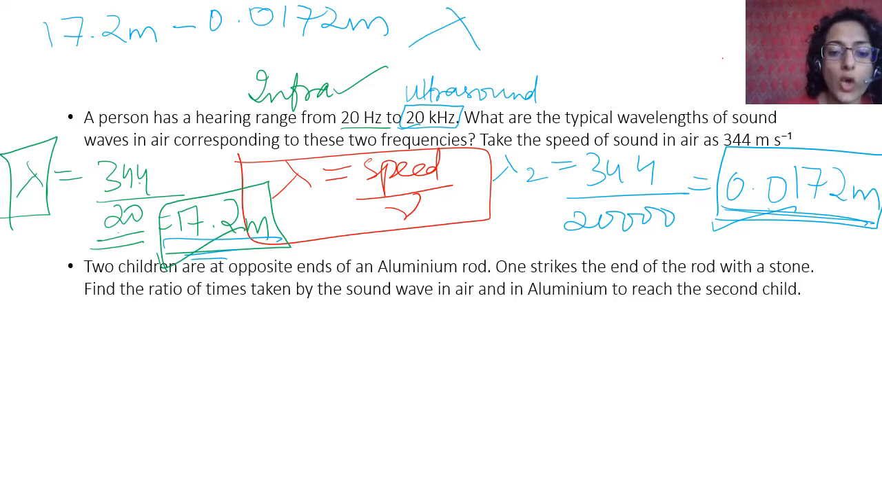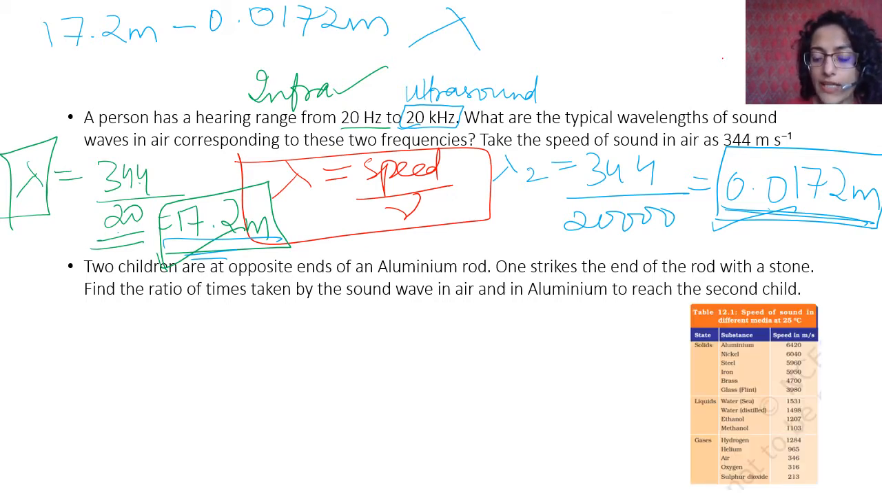Okay, two children are at opposite ends of an aluminium rod. One strikes the end of the rod with a stone. Find the ratio of times taken by the sound wave in air and in aluminium to reach the second child. Now for this you need this chart. This chart is given in the second part of this video series. It gives the speed of sound in different media.